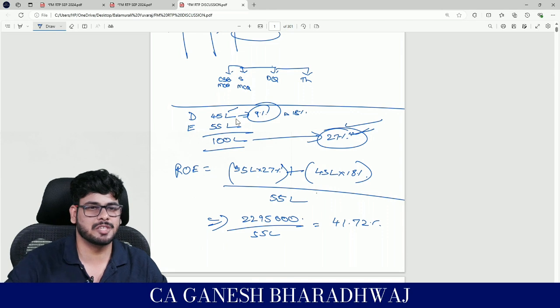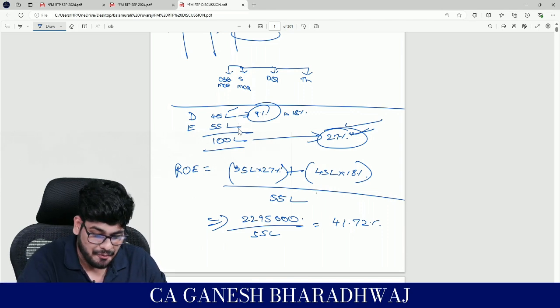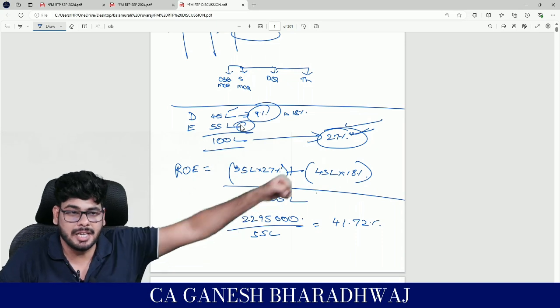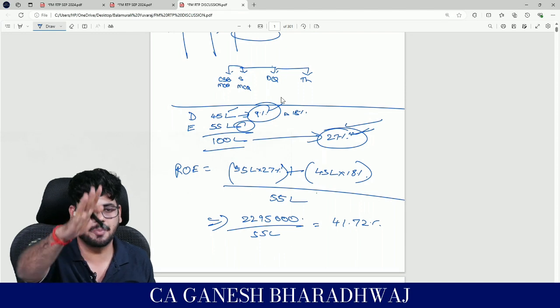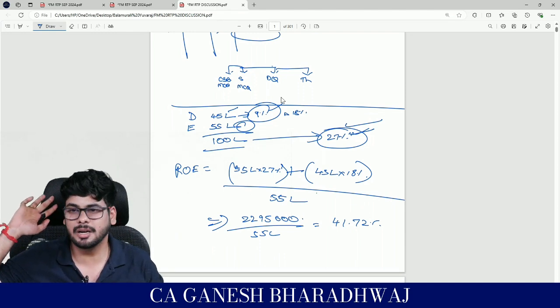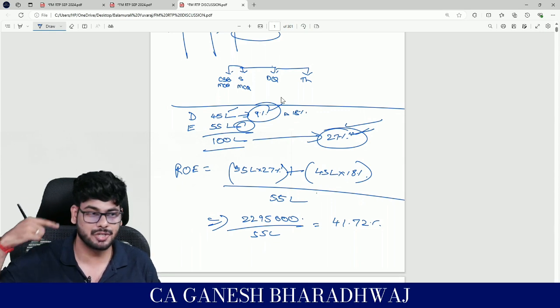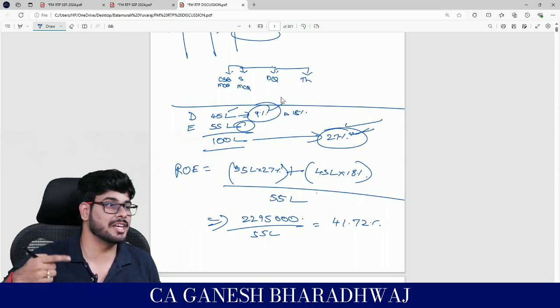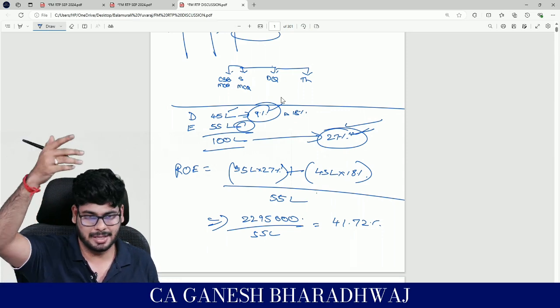Suppose my return on investment was only 5%. What would have happened? From my piece of cake, I need to bear it, and I need to pay them, because they are not bothered about how much you make. You pay me 9% and I'm out of it. Clear with this? That's why again leverage is a double-edged sword. So now, when will a leverage be in your favor? When your ROI is greater than your KD, or basically your cost of debt.